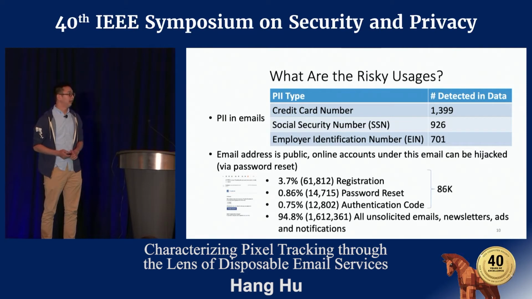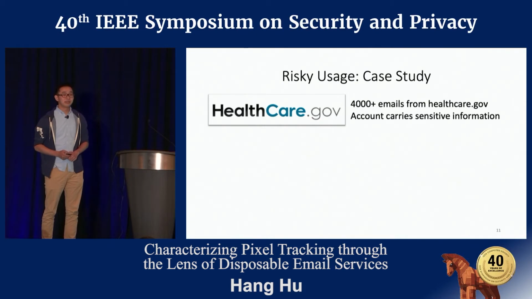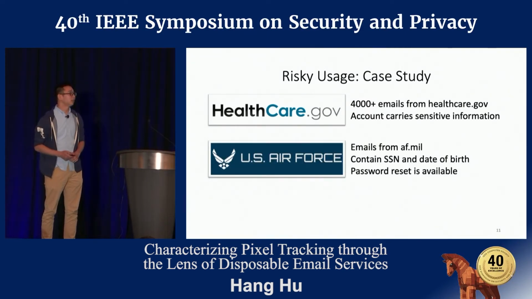In total, 86,000 emails related to account exist in our data set. Here are some examples of the risky usages. There are more than 4,000 emails from healthcare.gov. Some users use those inbox to register account there, and those accounts carry sensitive information. We also found emails from Air Force, and that account carry social security number and date of birth. It's very easy for user to reset the password and get those sensitive information.